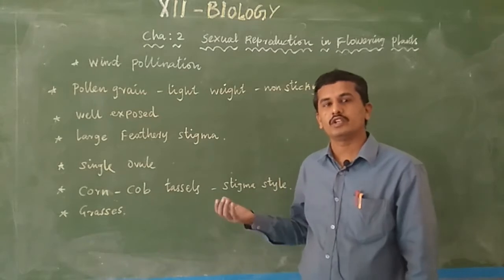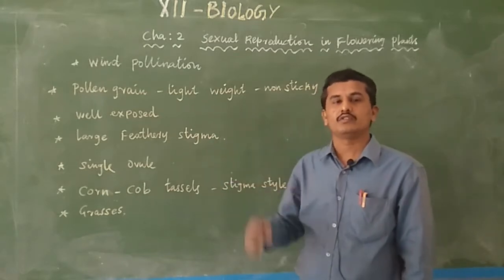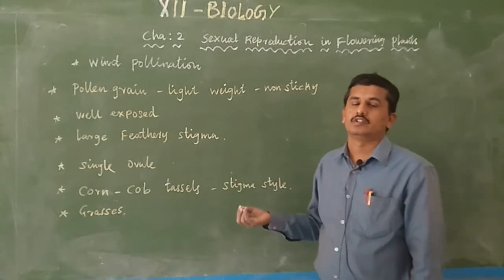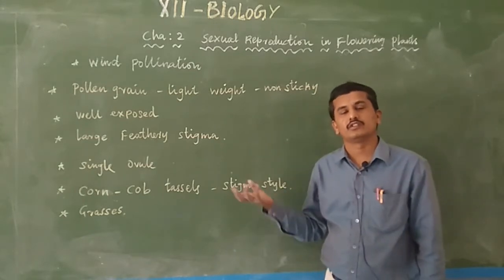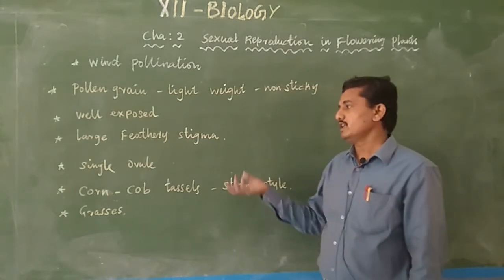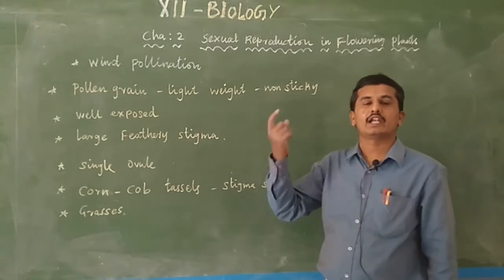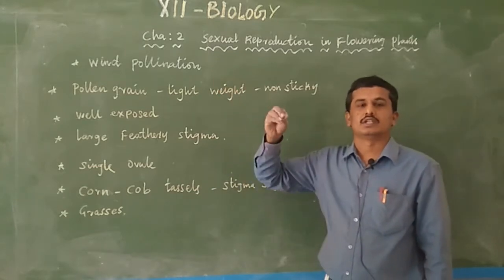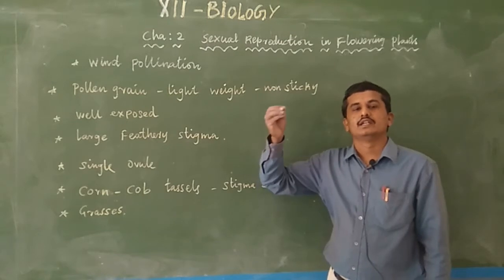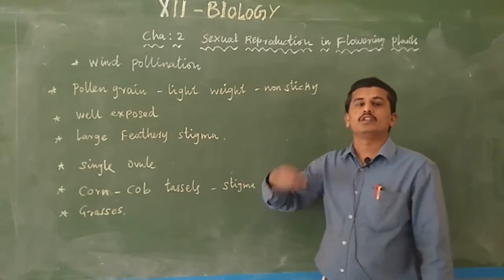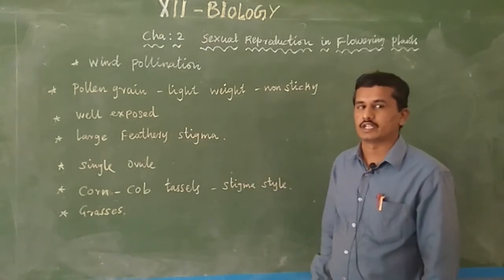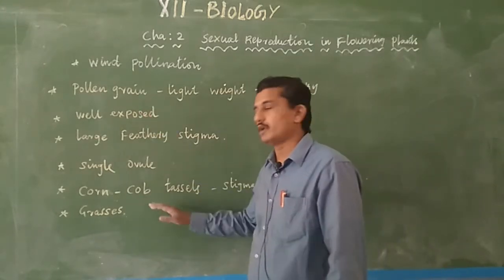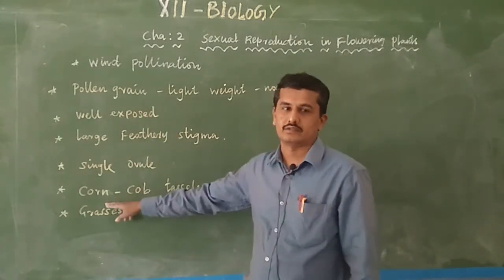More ovules means it is difficult to receive more pollen grains through the wind current, so it is difficult to produce fruits and seeds. Generally, the ovary of wind pollinated flowers contains only one ovule, so it easily receives pollen grain through the wind, and the one ovule gets fertilized by the one pollen grain. Okay. An example of wind pollination is nothing but the corn plant.